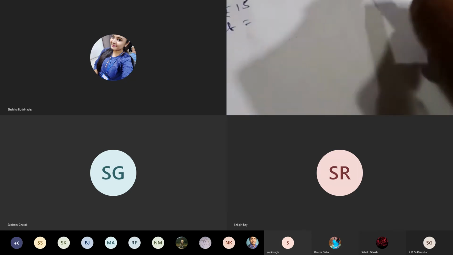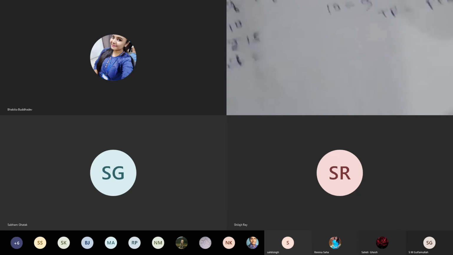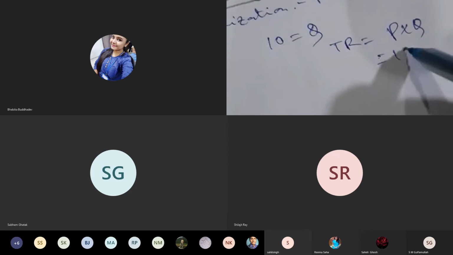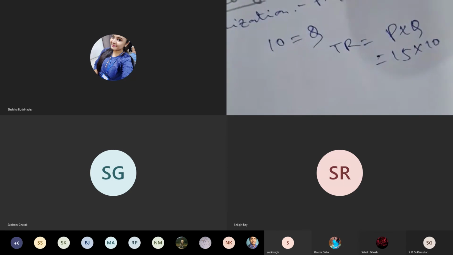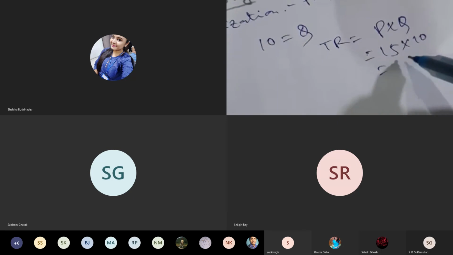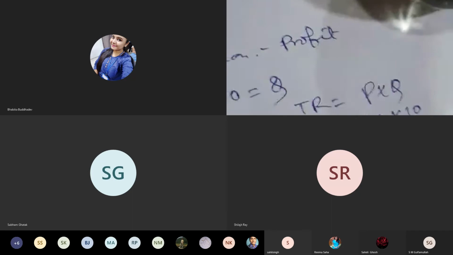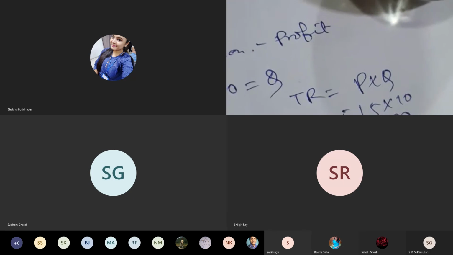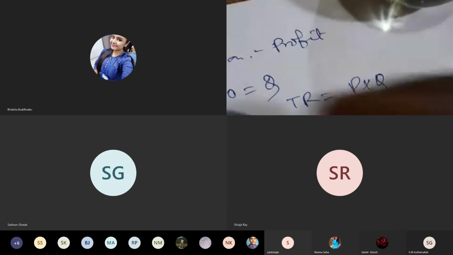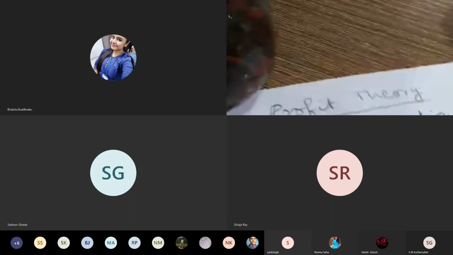So the total revenue earned by the manufacturer is equal to price into quantity. Price into quantity is the total revenue. Price is rupees 15 per unit, and the quantity is 10 products produced. So the total revenue earned by that manufacturer is 150. Say, for example, the per unit cost of production is rupees 10.